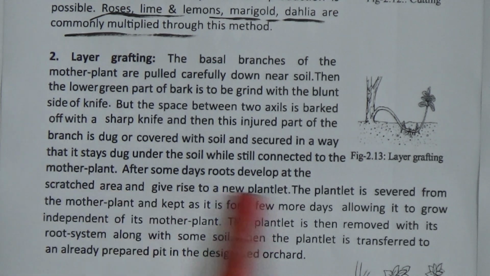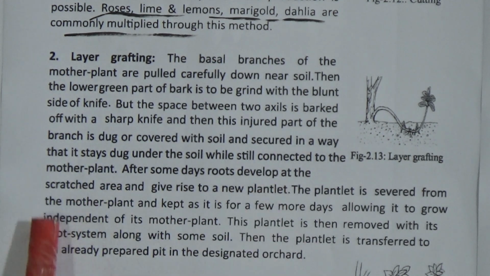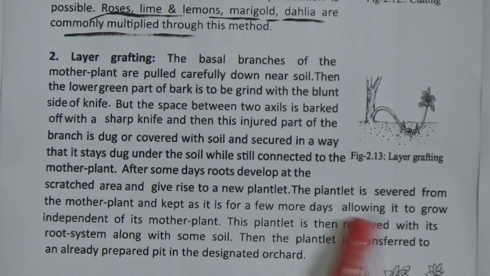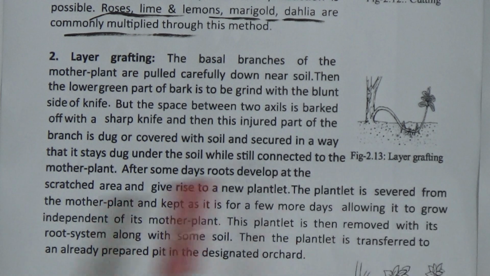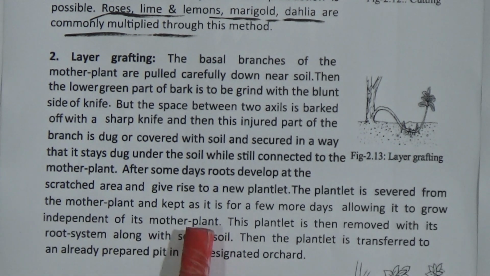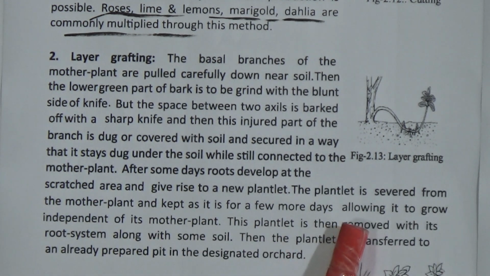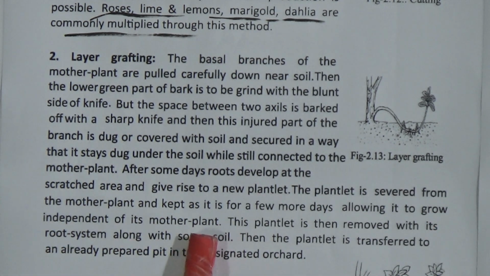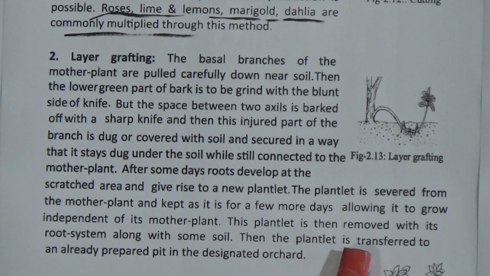Later, after some days, roots develop at the scratched area and give rise to a new plantlet. The plantlet is severed from the mother plant and kept as it is for a few more days, allowing it to grow independent of its mother plant. This plantlet is then removed with its root system along with some soil. Then the plantlet is transferred to an already prepared pit in the designated orchard.